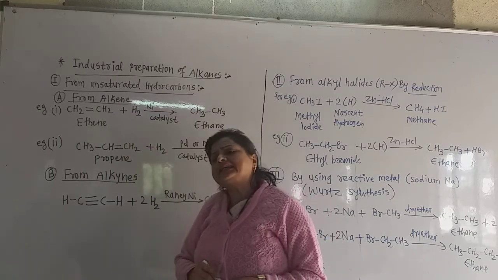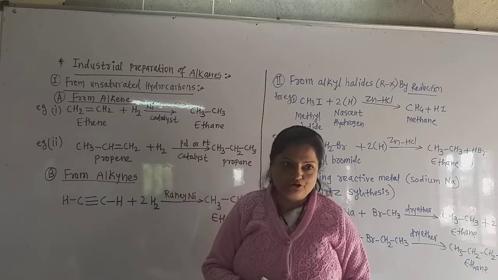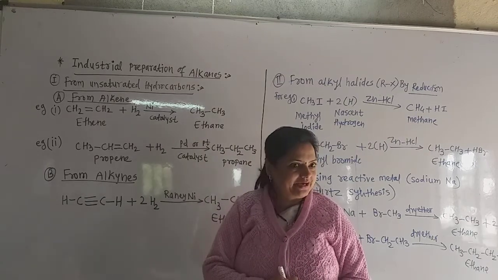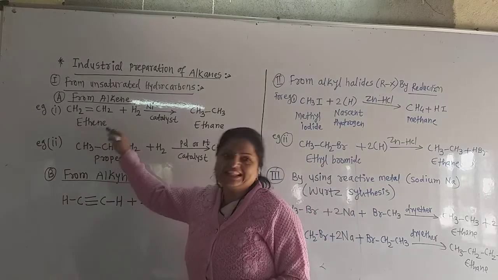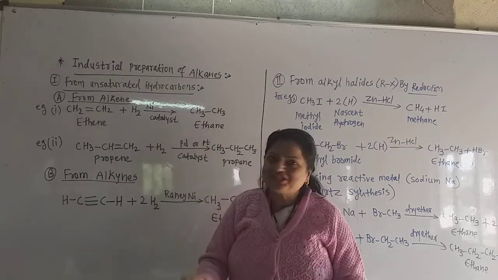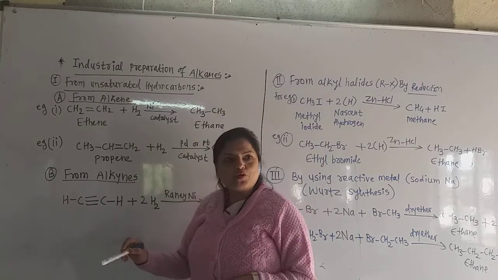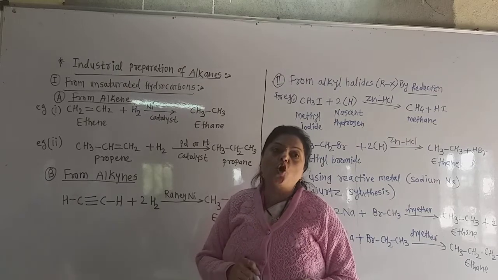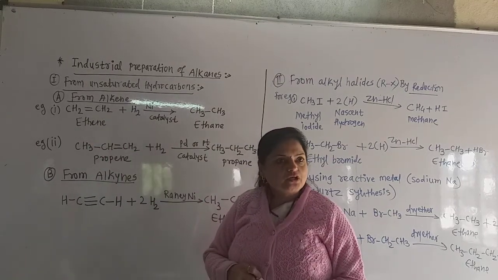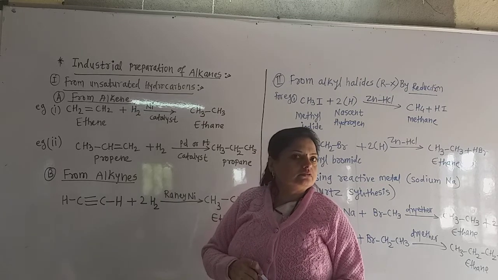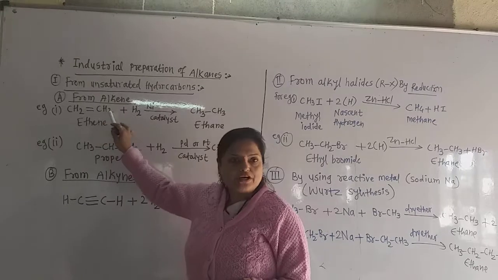You know that alkene has a carbon-carbon double bond in its molecule. At least one carbon-carbon double bond is there. So let us take the simplest alkene, ethene here. Ethene is the first alkene, the simplest alkene. What is the molecular formula of ethene? C2H4. And there is a double bond between the two carbon atoms. So this is ethene, CH2=CH2.